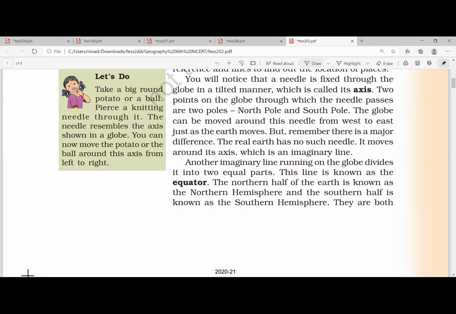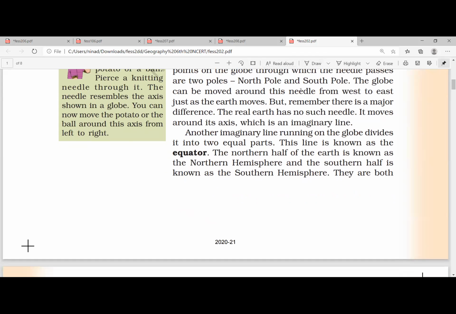The equator is the longest latitude. The equator divides the earth into two halves. The north is known by the name northern hemisphere, and the southern side we call the southern hemisphere. The length of the latitude keeps on decreasing towards the poles. The longest latitude is the equator.